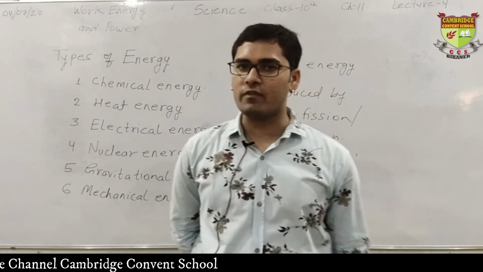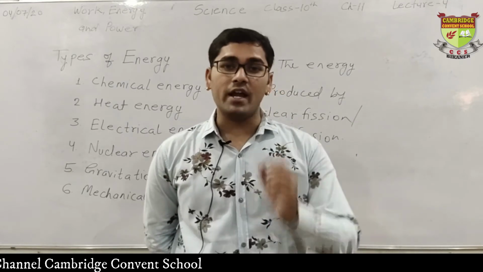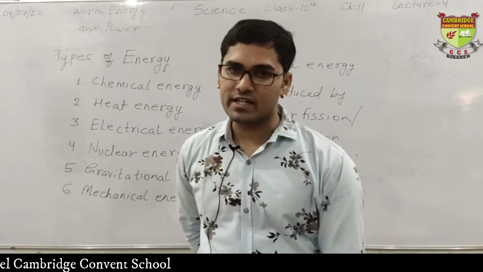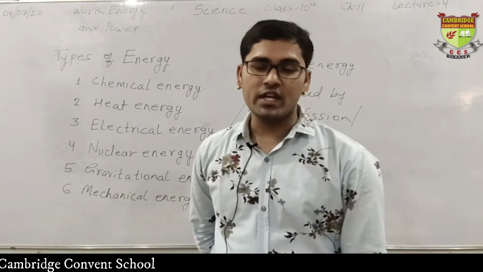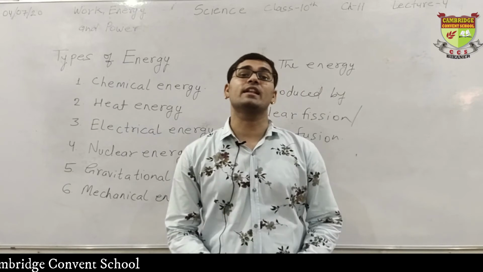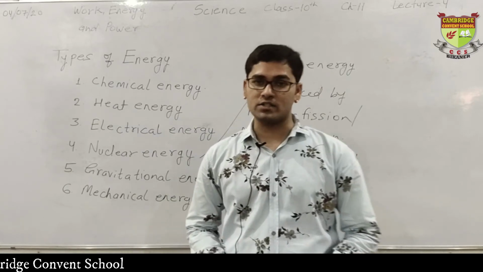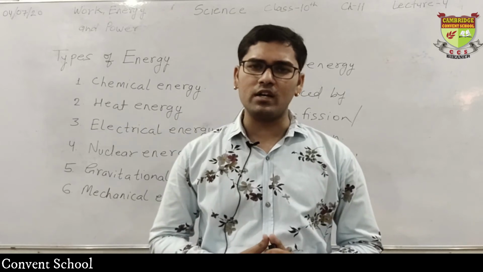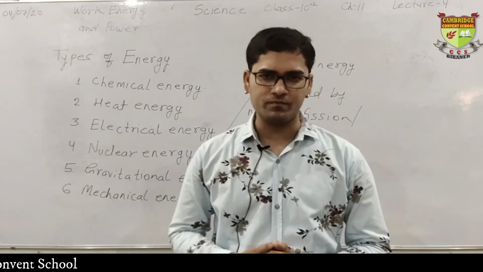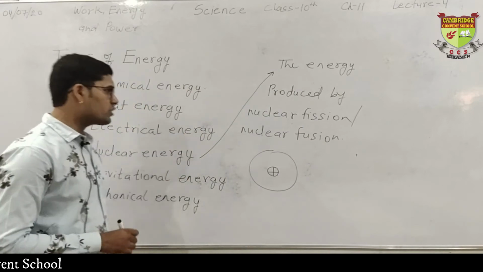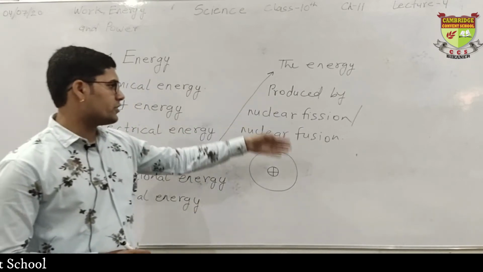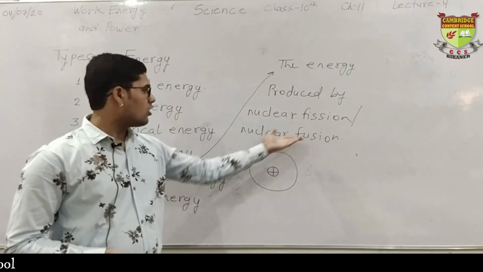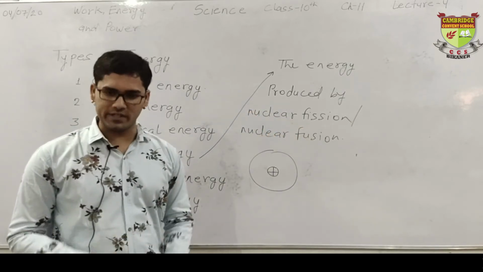A huge amount of energy is obtained, and if this energy is used for our use, it is known as nuclear energy. Where is it used? It is used in generating electricity in nuclear power plants. For example, there is a nuclear power plant in the Kota city of Rajasthan, right? Okay. So nuclear energy is basically energy produced by nuclear processes, which may be nuclear fission or nuclear fusion. This is nuclear energy.